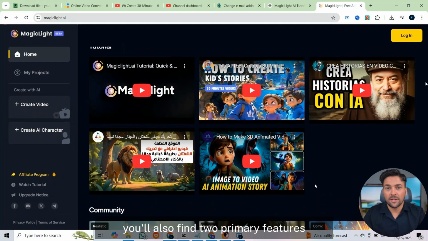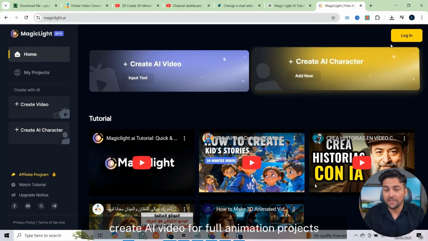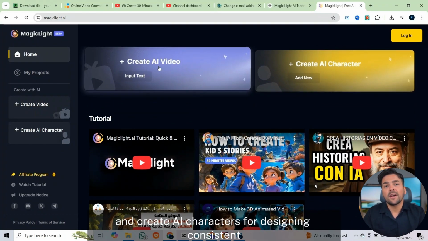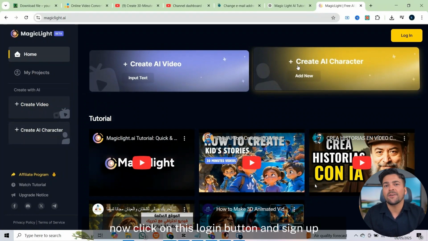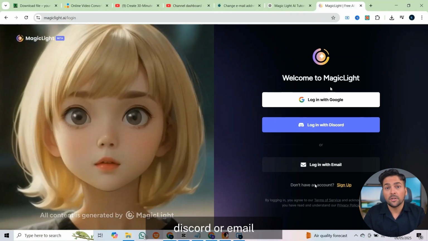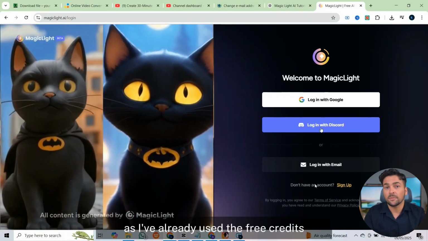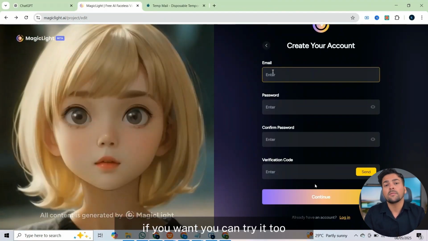You'll also find two primary features. Create AI Video, for full animation projects, and Create AI Characters, for designing consistent animated characters. Now click on this Login button and sign up or log in using your Google account, Discord, or email. As I've already used the free credits, I'll go with a temporary email. If you want, you can try it too.